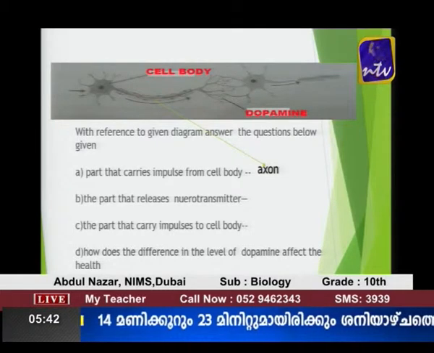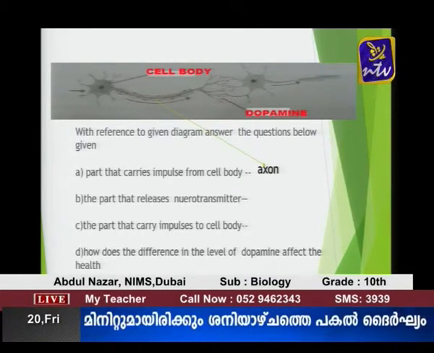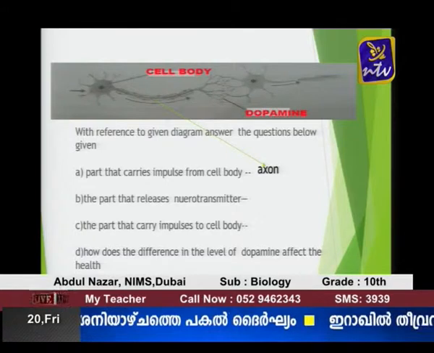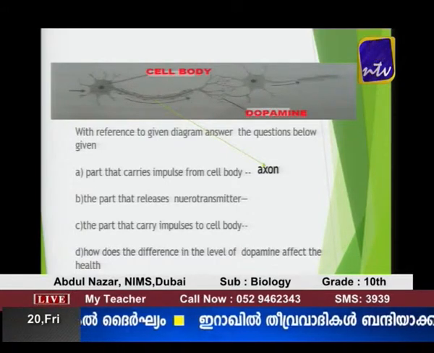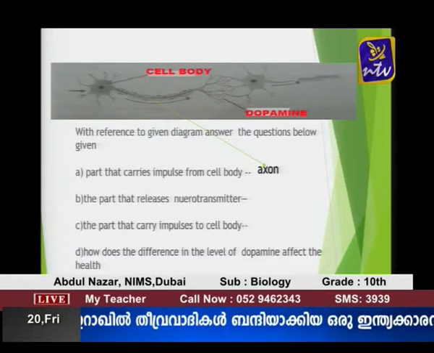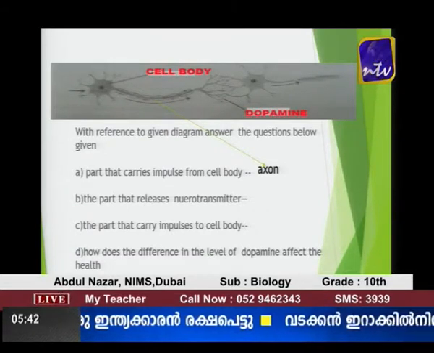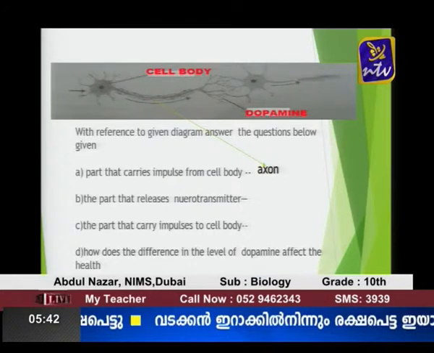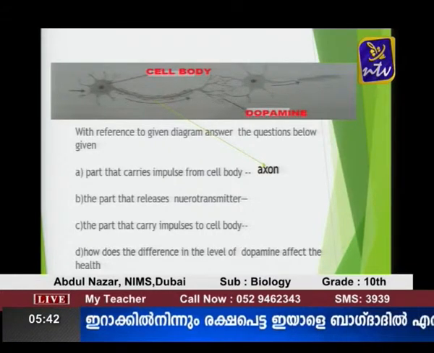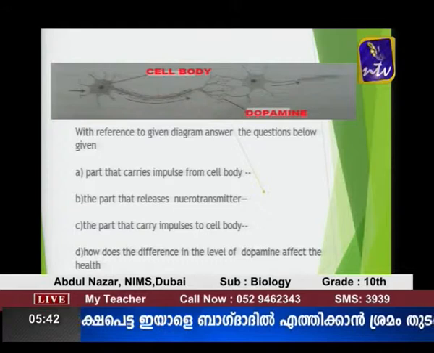Already explained to you that the junction between the two neurons, that is called synapse. In the synapse, the nerve impulses are transmitted from one neuron to the next neuron with the help of certain chemicals, and these chemicals are called neurotransmitters. There are so many such chemicals in the screen. You can see one such chemical, that is called dopamine, the part that releases the neurotransmitter. I hope you got the answer. Let us see the answer.